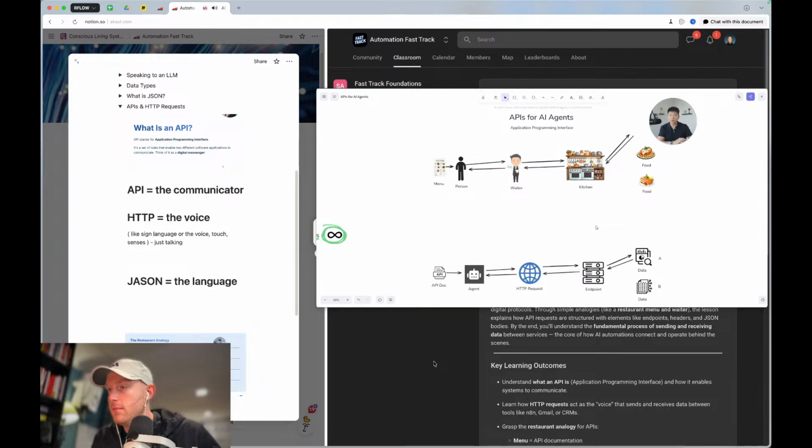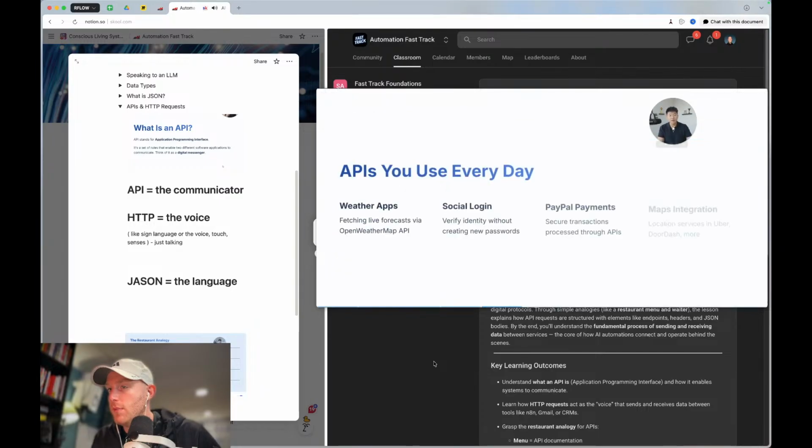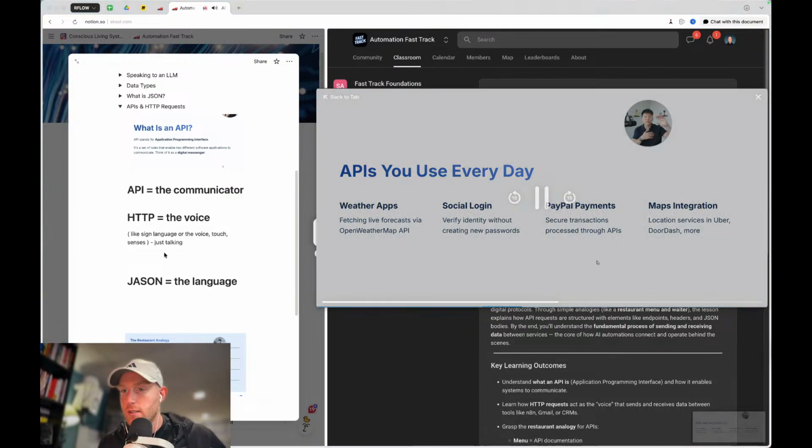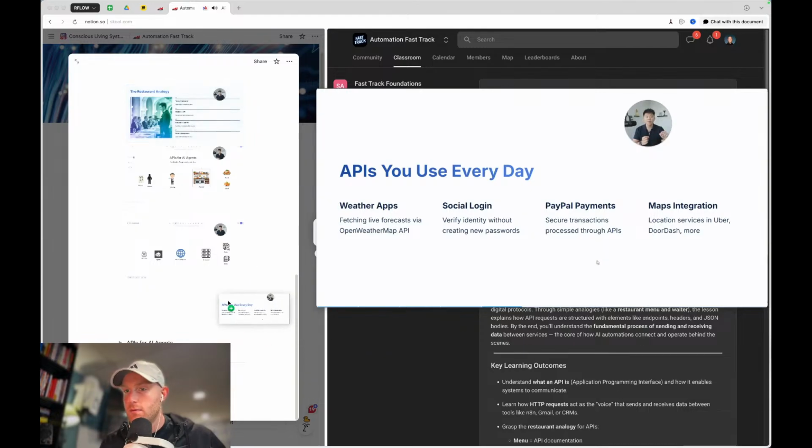But this is agent 0. This is the beginning. This is just getting a high level understanding. Okay. So anyways, hopefully that makes sense. Yeah. And these are all over. Weather apps. Your phone, when you look at the weather, it's basically sending a request to the Weather Channel or to Apple Weather or whatever you use, and then it comes back. And if you type in, okay, right now I'm in Chicago, cool.